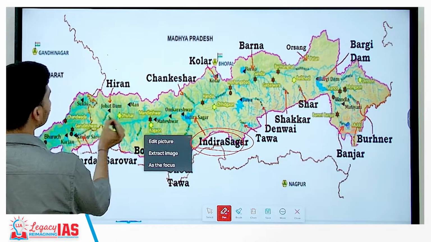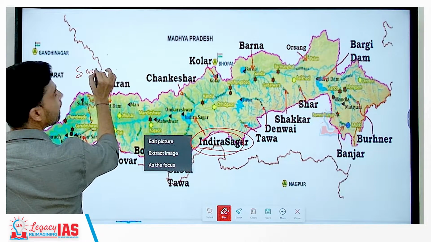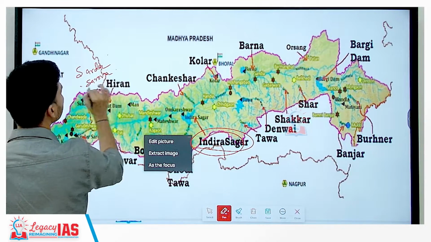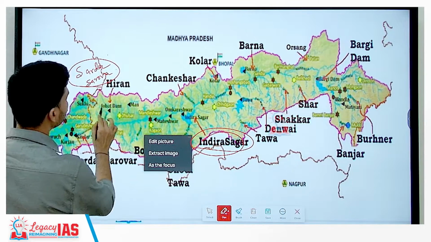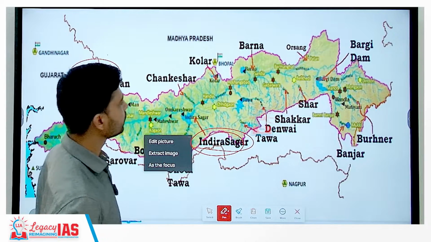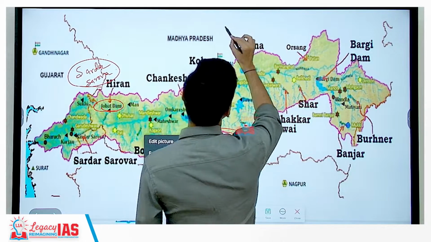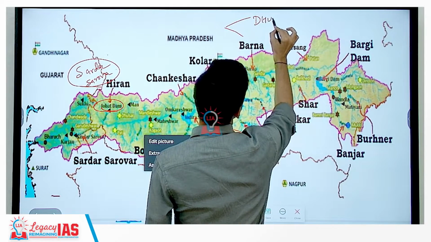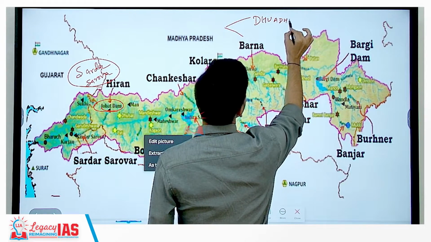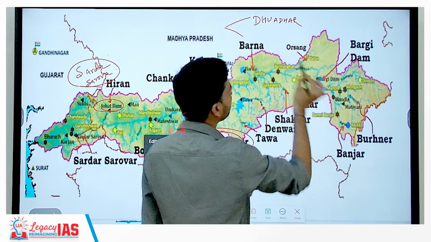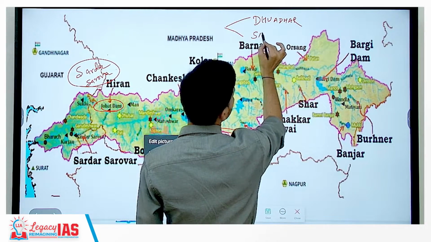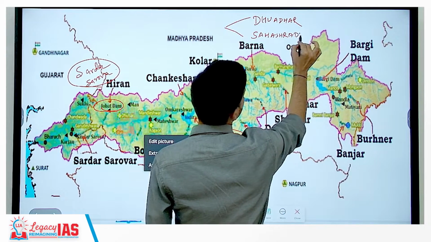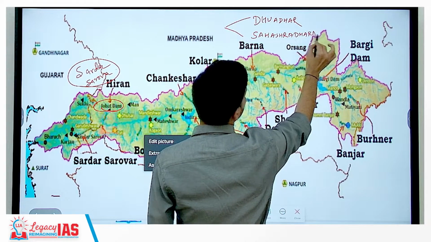In the state of Gujarat, you have another important dam constructed over river Narmada, that is called Sardar Sarovar dam. Jobat dam is one of the smaller dams. The Narmada river also forms two picturesque waterfalls. One is called Dhuadhar waterfall in the state of Madhya Pradesh near the city of Jabalpur, and the other is called Sahasradhara waterfall. So these are two picturesque waterfalls on river Narmada.